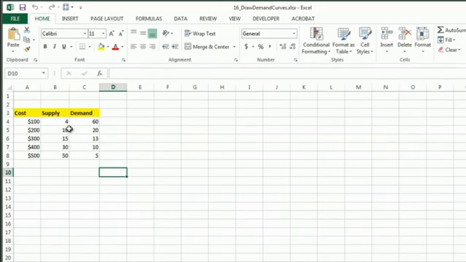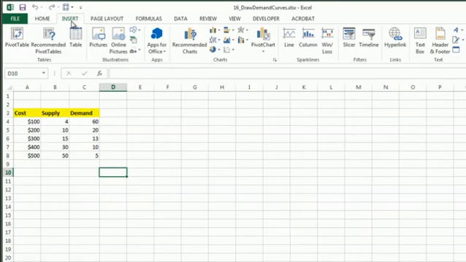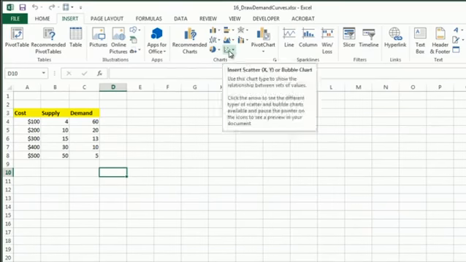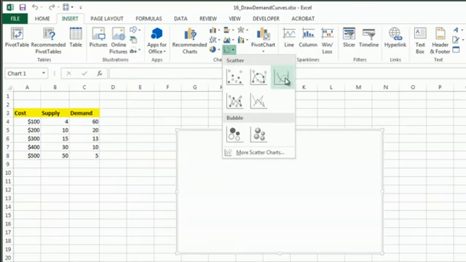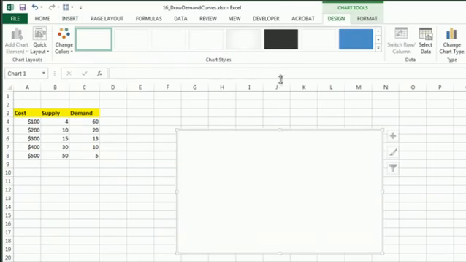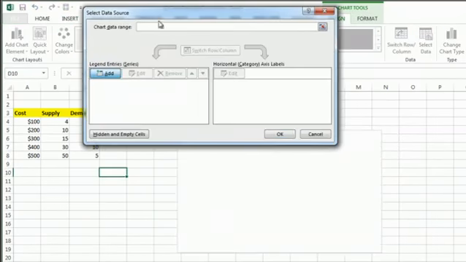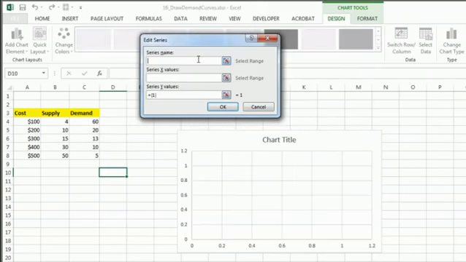And so in order to create my chart, I'm simply going to go under Insert, Chart, and I'm going to choose the scatter chart. And I'll use the lines because it shows well. But the reason for the scatter chart is it's the only one that allows you to plot two data points. So I'm going to go to Add, and I'm just going to call it Demand.